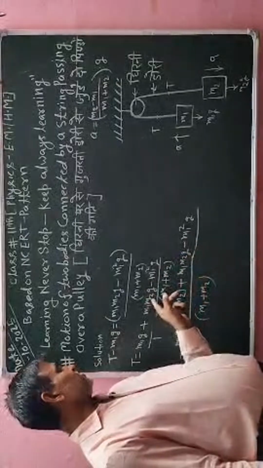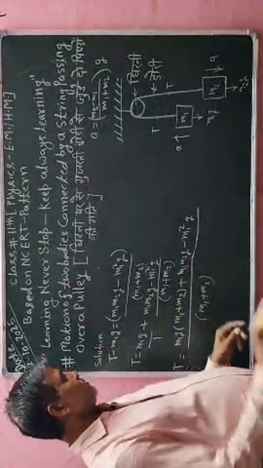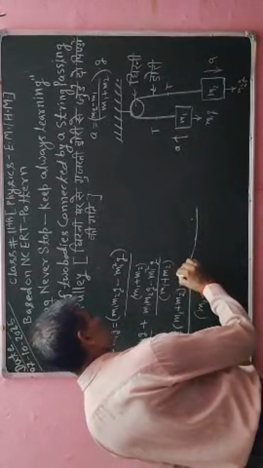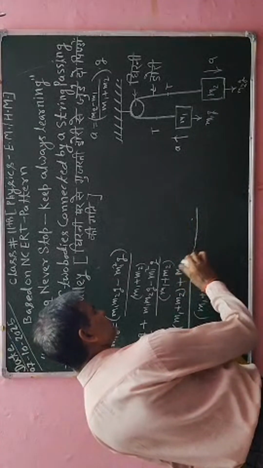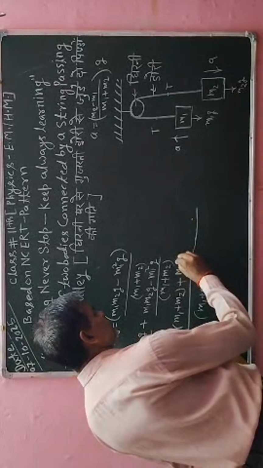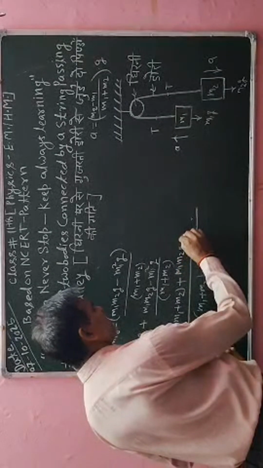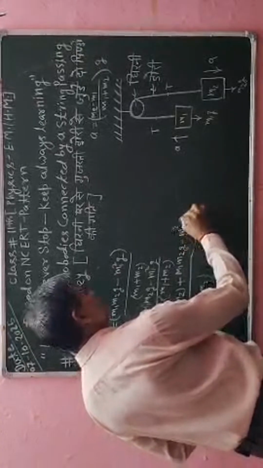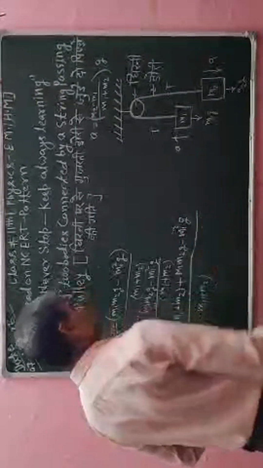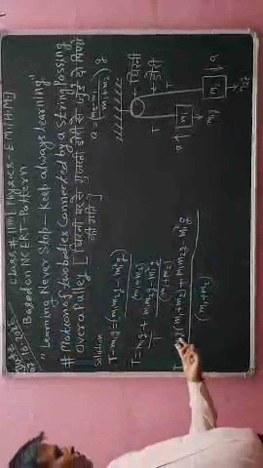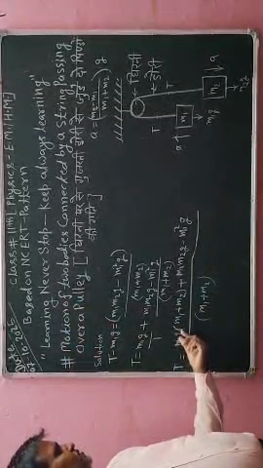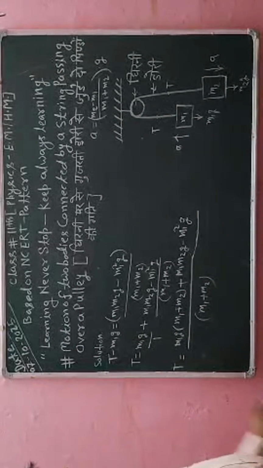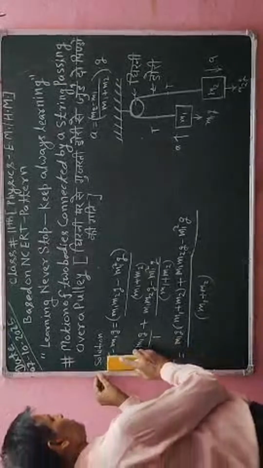Okay, so here the plus sign is available, I have to put the plus sign there, the same data I will write here, that is m1 m2 g. I have written m1 m2 into g properly. So here I will write m1 m2 g minus m1 square g. I have written it here properly. Okay, now again I will multiply this term with this term and this value also with this term, and then I will simplify. After simplifying I will get its value. Okay, so the above data I will erase for further calculation.